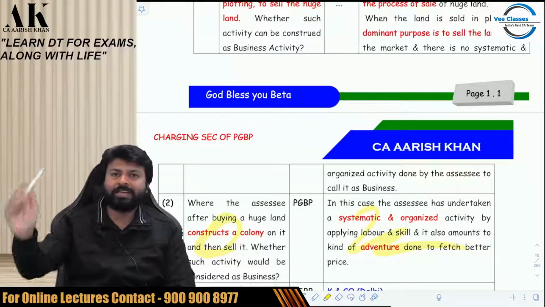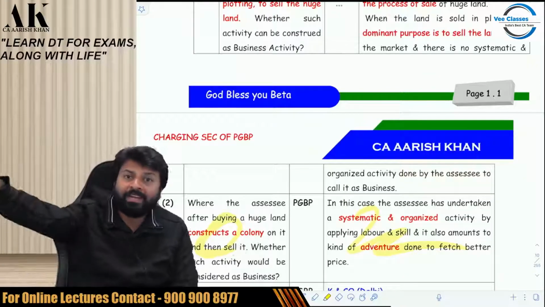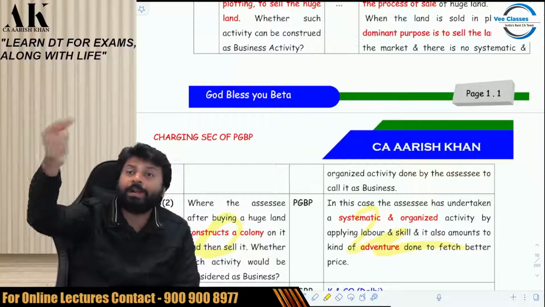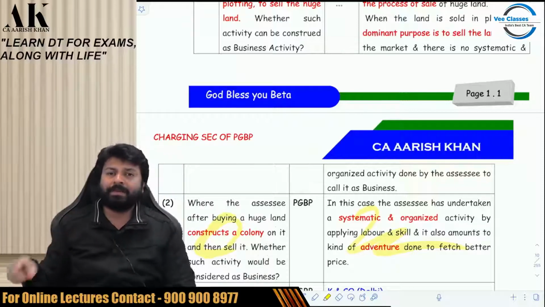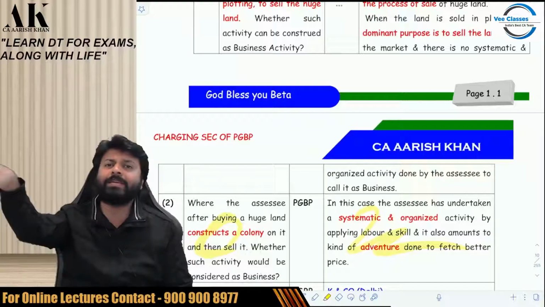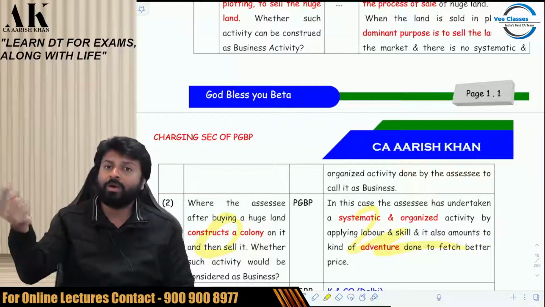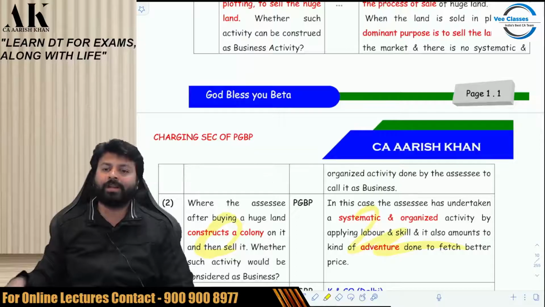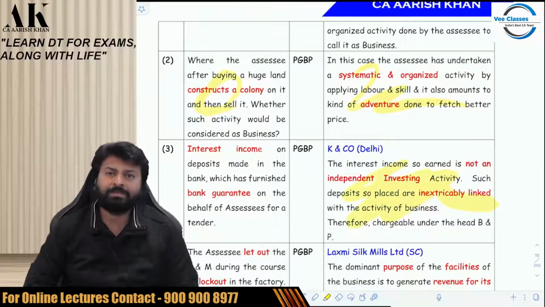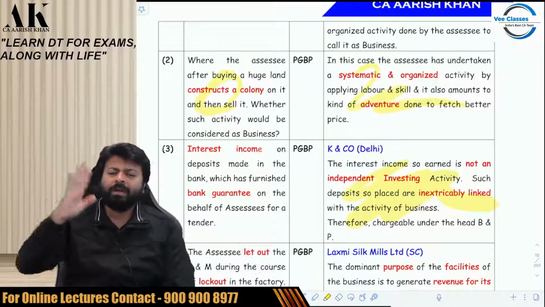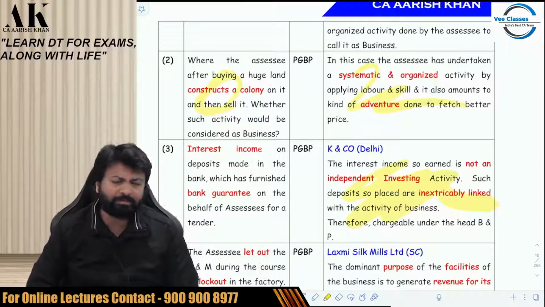And therefore, in such case, where you have made an FD so that you give a bank guarantee to get a business contract, can be classified under what? Under PGBP. Because the entire objective of making that FD was not to earn interest, but to get a business contract. And therefore, it can be classified under the head PGBP. Check. It's a very important issue. So, a High Court judgment, Delhi High Court, K and Company. Check.